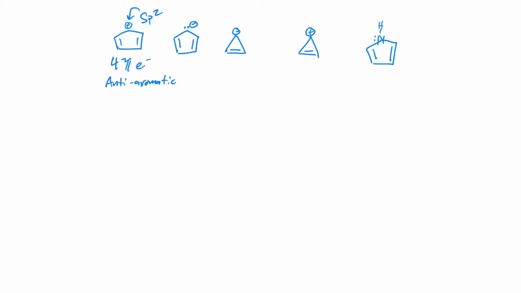What do you think about that? It is in a ring. If this carbon hybridizes such that this lone pair is in a p orbital, we have a continuously overlapping ring of p orbitals, and certainly 5 carbons in a ring could be planar. And if I count this in my pi electron count, 2, 4, 6, I get 6 electrons. This is aromatic.